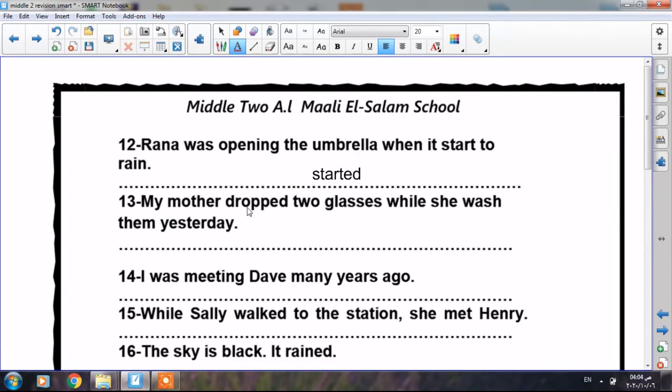While has to be followed by past continuous. What is the form of past continuous? I have to use was or were and add ing to the verb. So while she was washing.